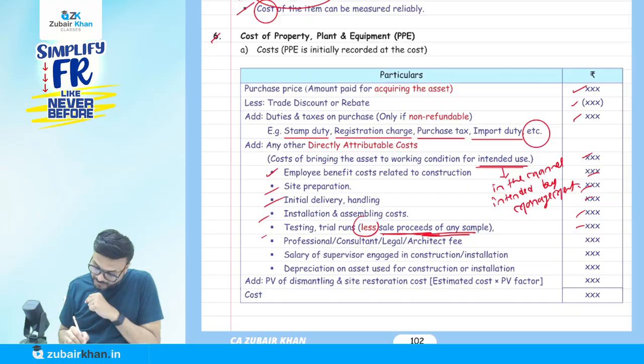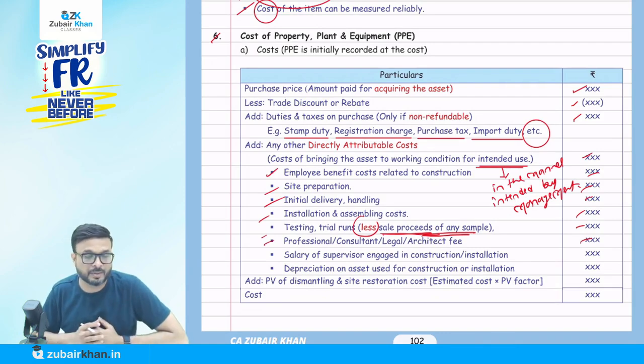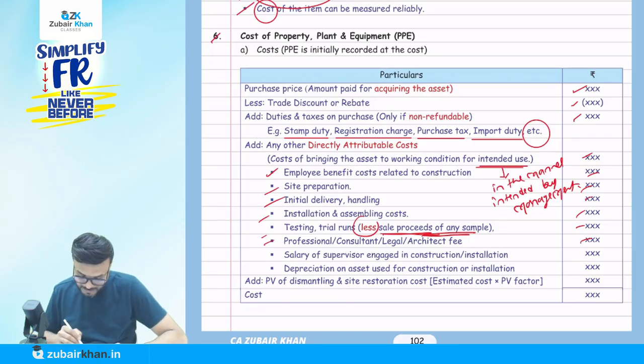Professional fees now: consultant, legal, architect fees are all related to that particular PPE. For example, we are doing the construction of a building, so we pay the professionals: the consultant, the civil engineer, the architect, the legal advisor. And now the salary of supervisors engaged in the construction or installation.